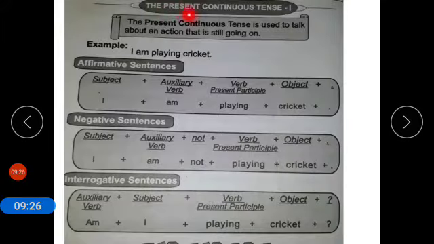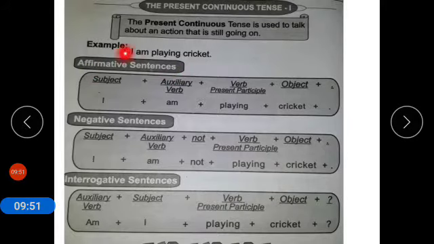Now coming to continuous or progressive tenses of present, past and future. First of all, we will discuss the present continuous tense. The present continuous tense is used to talk about an action that is still going on. Example, I am playing cricket. In present continuous tense, we use auxiliary verbs is, am, are. We will discuss it one by one.